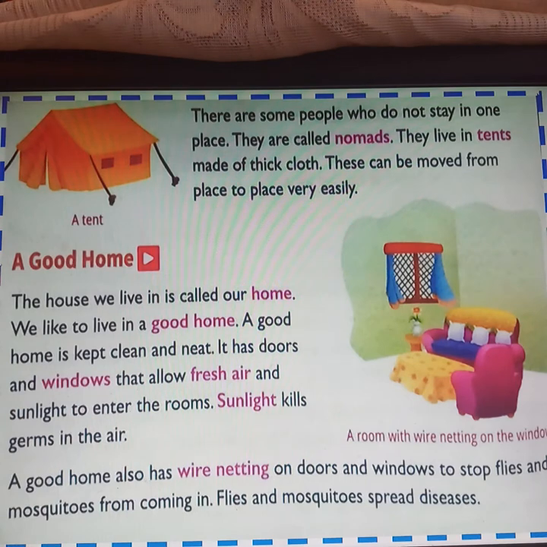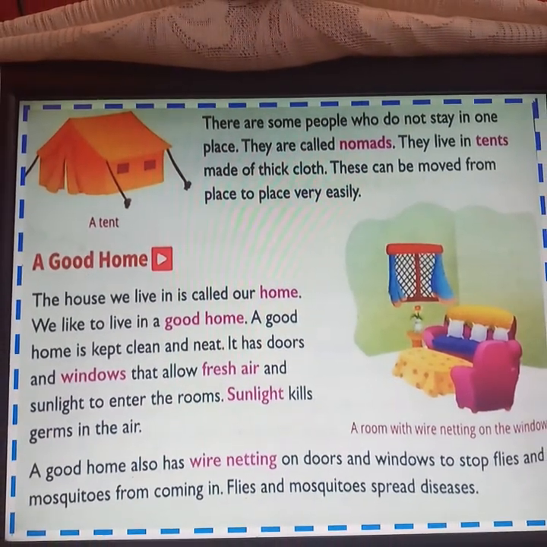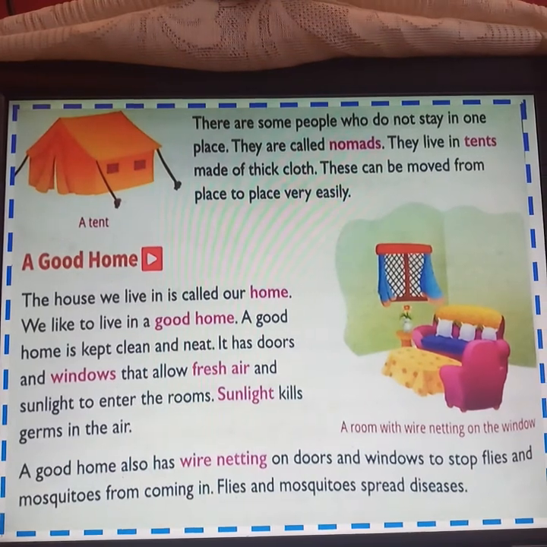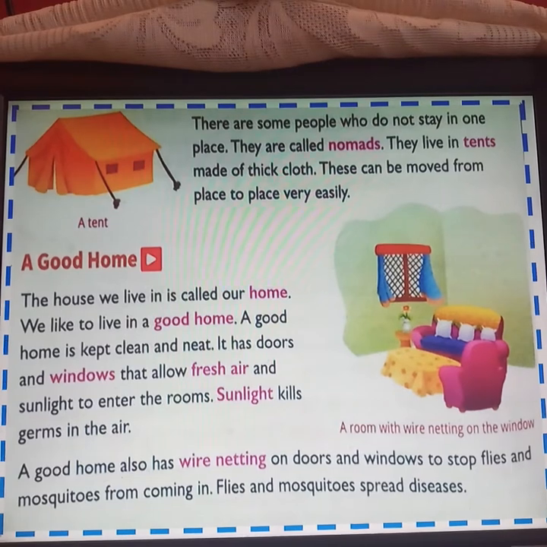What is a good home? A good home is a clean and neat home. The doors and windows allow fresh air and sunlight to enter the home. And sunlight kills germs in the air.